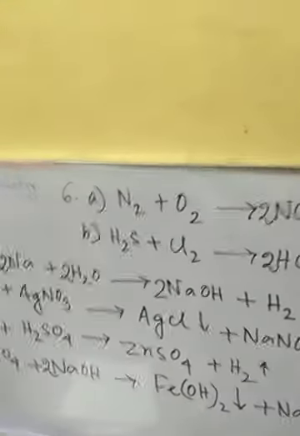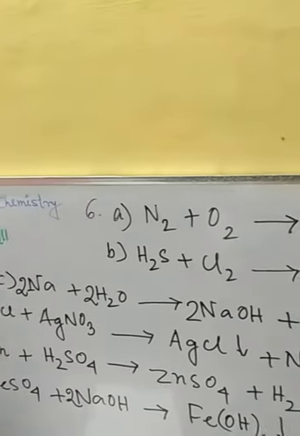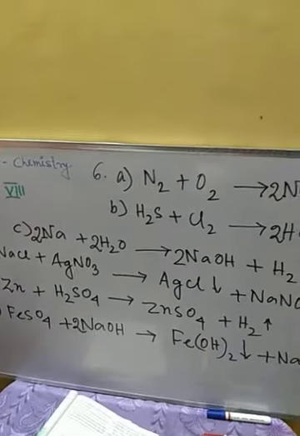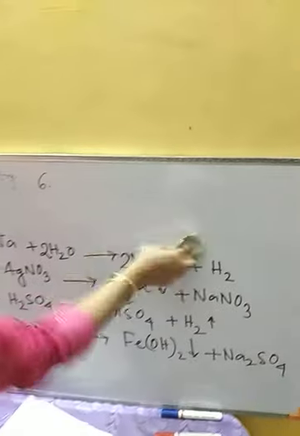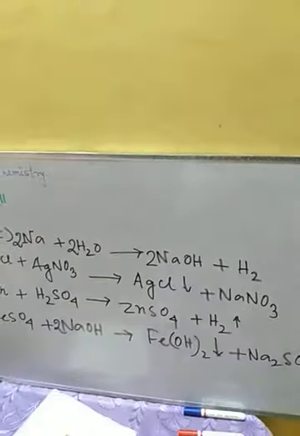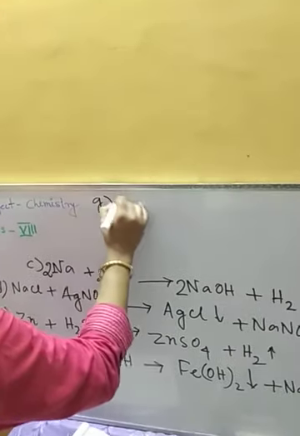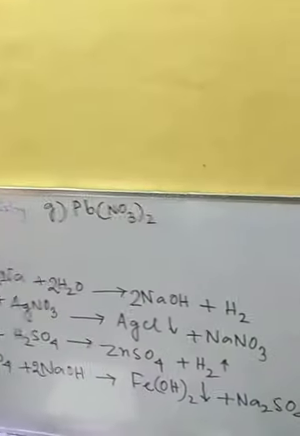Next, 2 more are there. So question number G, lead nitrate, Pb(NO3)2.